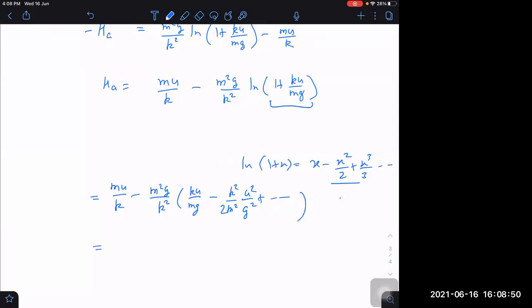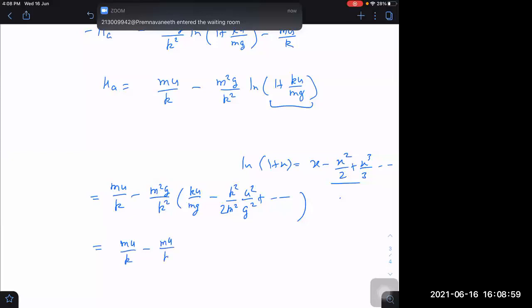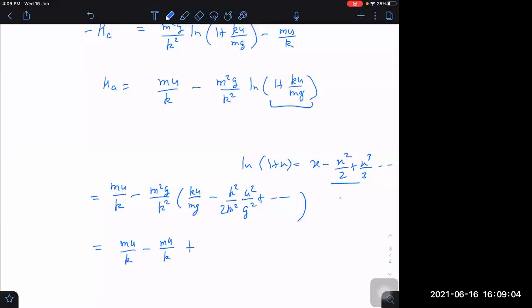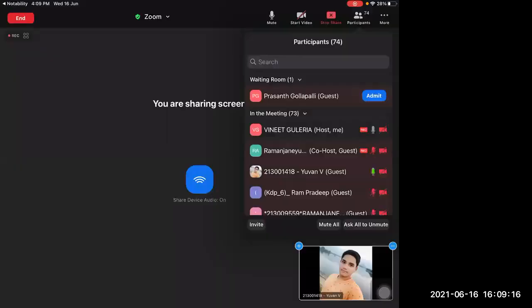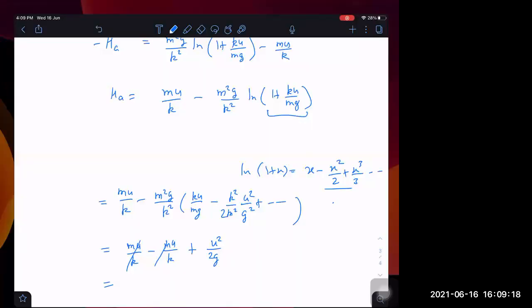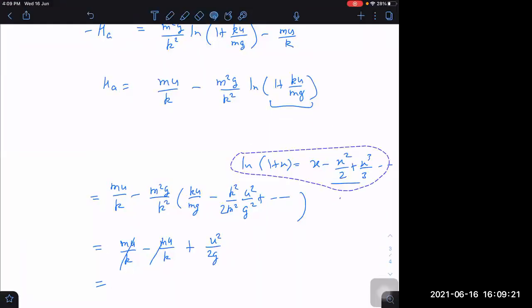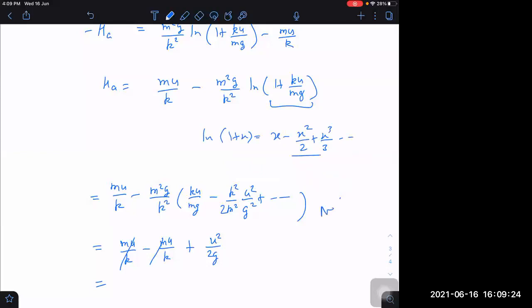Let us check once. Mu by k minus m cancelled with m, we are getting mu by k only, plus k square cancels, m square cancels, we are getting u square by 2g. This is the same as what we got without drag. Same only, but here I have neglected the cubic terms and higher order terms.